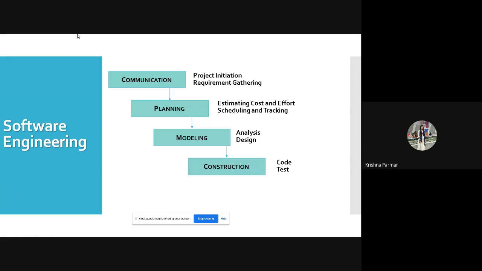Now, what is the benefit of using reverse engineering? First, you can improve your product. Second, whatever the existing drawbacks are there, you can improve them. Third, whatever the bugs and errors are present, again, you can fix them. And fourth, based on the customer feedback, you can launch the new version also.